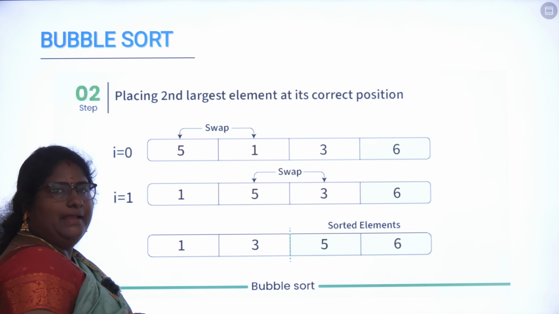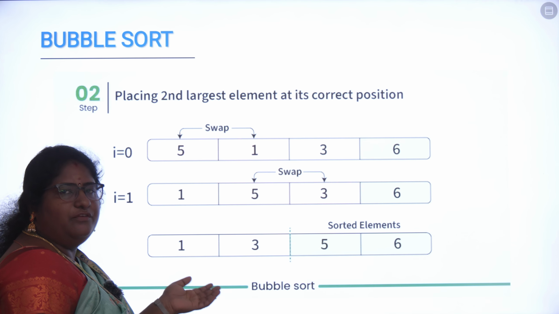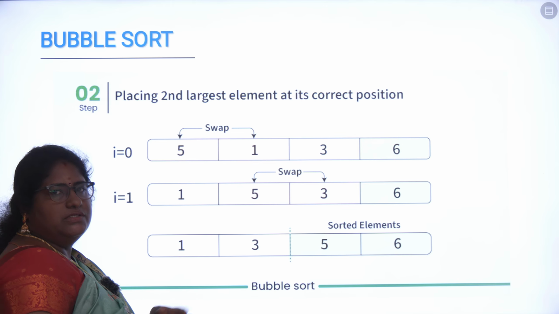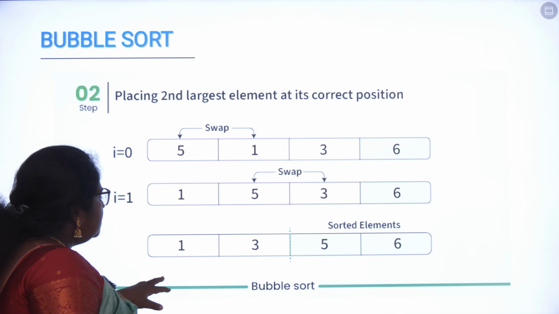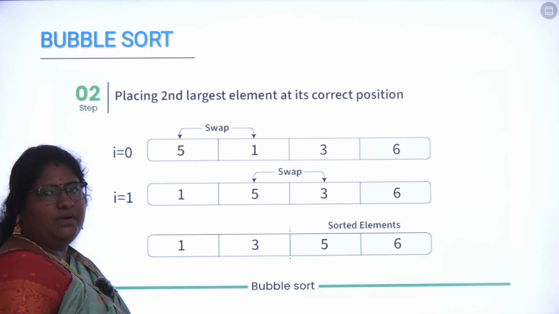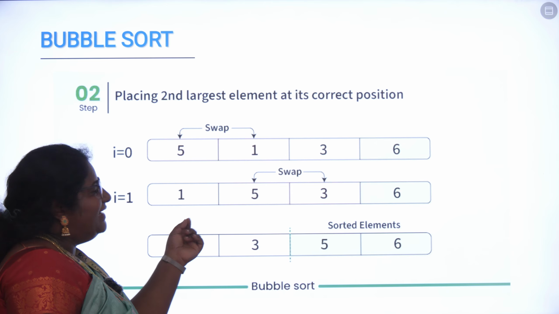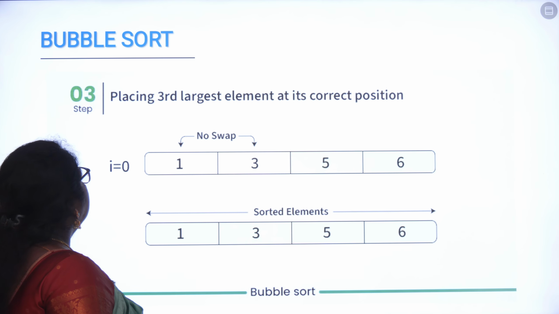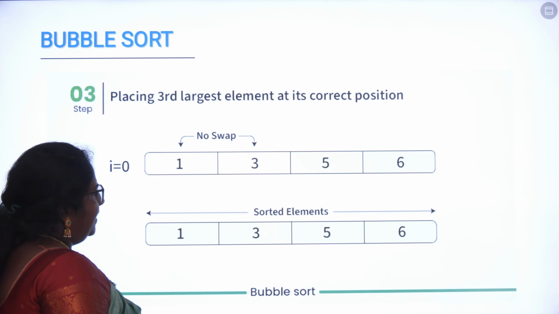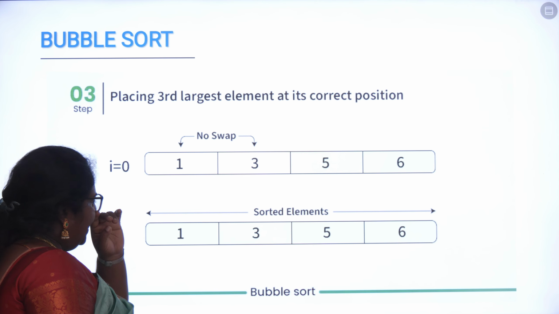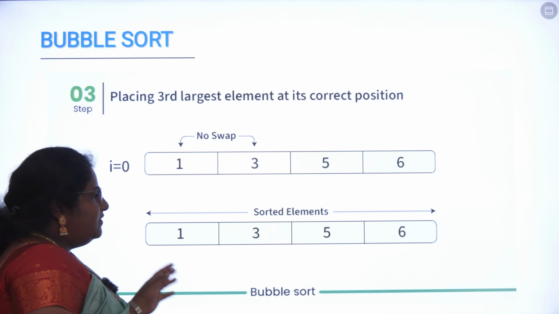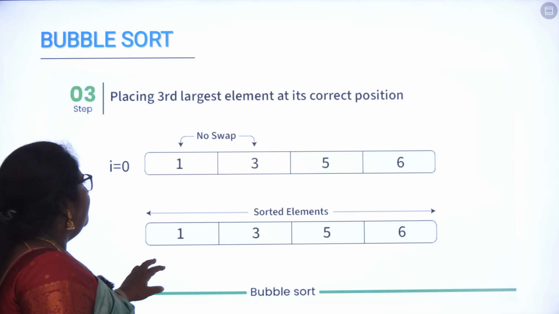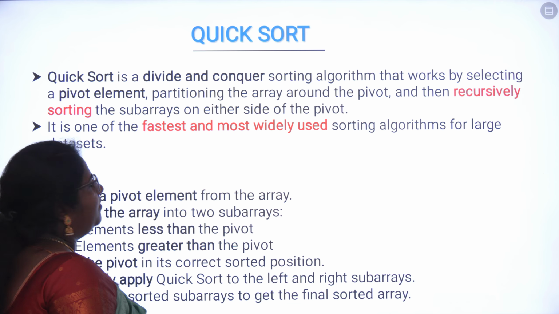Till the end of the elements, we will be swapping and checking whether all the elements are arranged in a sorted manner or not. So this is called a bubble sort. In bubble sort, we will be moving only one element at a time. So after the third iteration, your values are all correct. If values are all correct, we will be finishing it with step 5. So this is called your bubble sort.